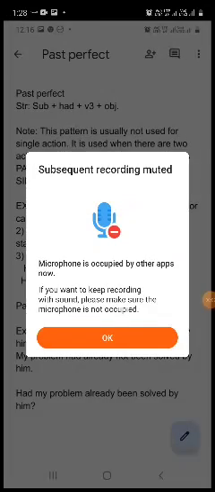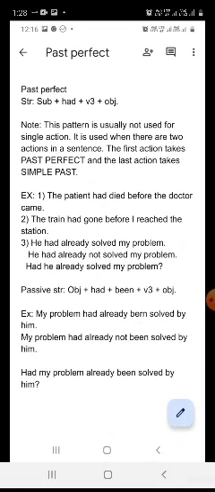Structure of past perfect. You can see on the screen, this is the structure of past perfect: subject plus had plus V3 plus object. What is the structure? Will anyone read it? Yes, this is the structure of past perfect. But here the question arises, at what time can we use this type of structure?